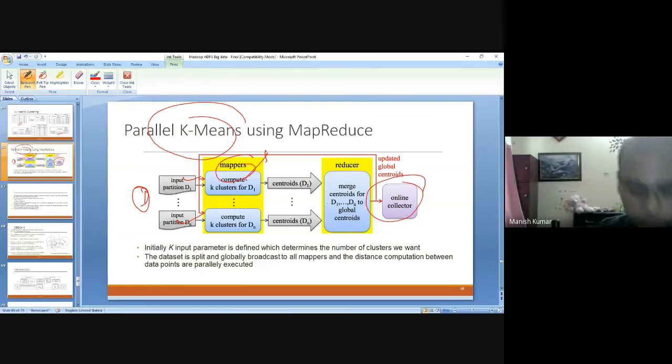Now, what is the idea behind it? You cannot simply have k-means executed in one go on the data nodes, with the final results merged at the reducer.